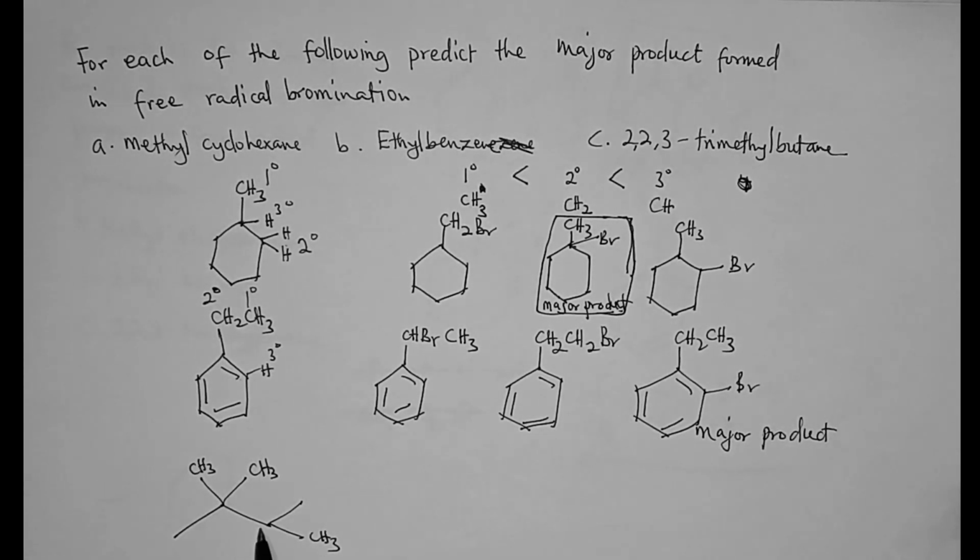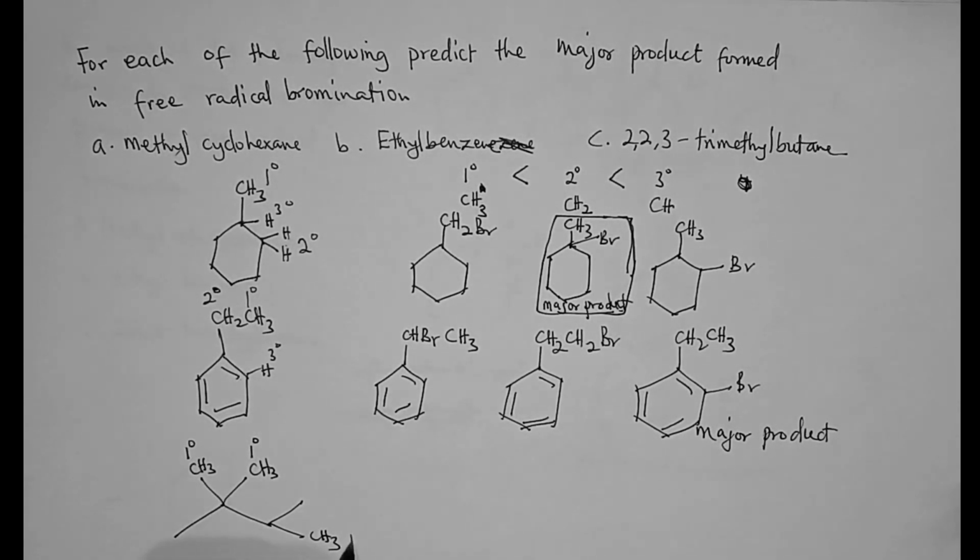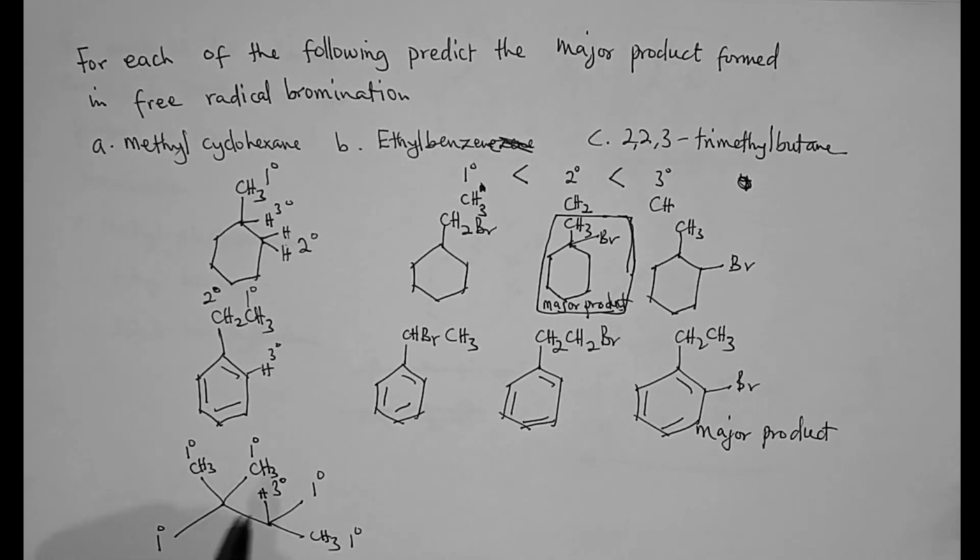Now let's come to this case too. You see that this is a primary proton. This carbon, all of the protons on it are primary protons. Likewise this, and likewise this one too. And then this one too also has 3 protons. But you see that there is a proton here, and this proton is a tertiary proton, CH.